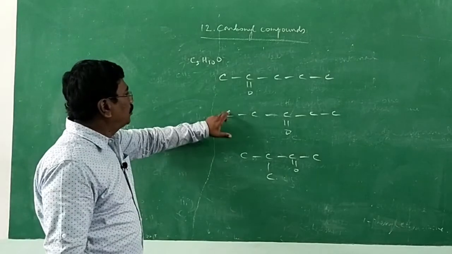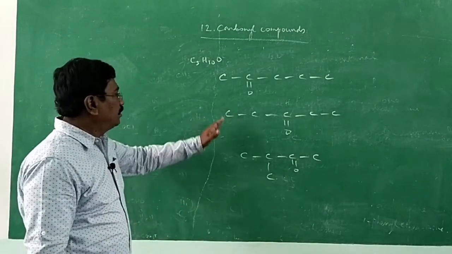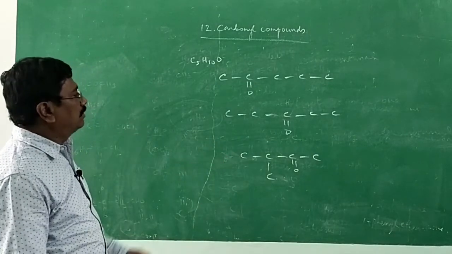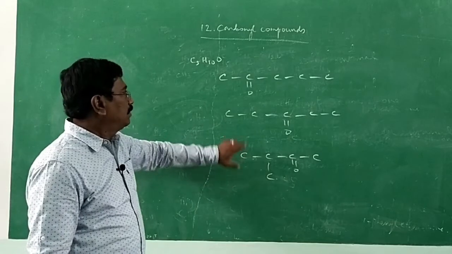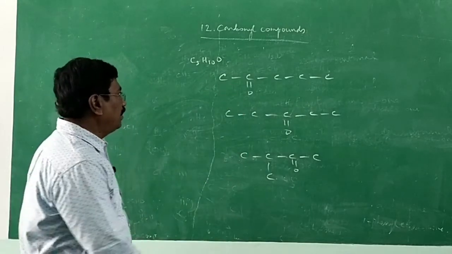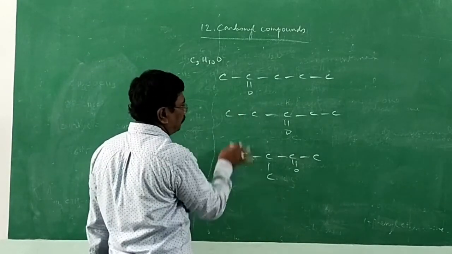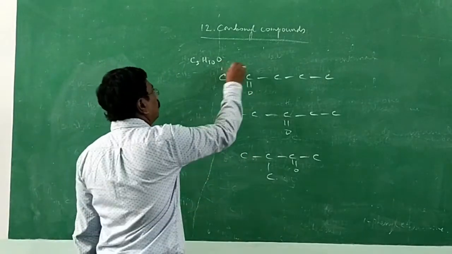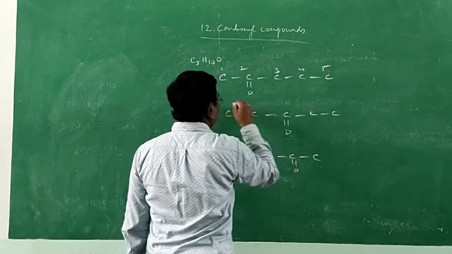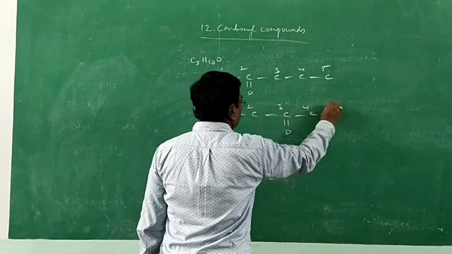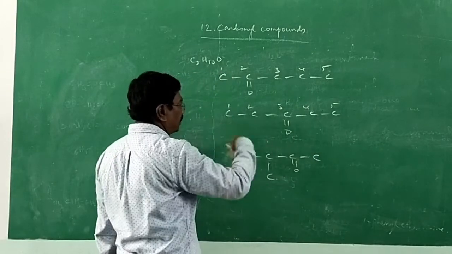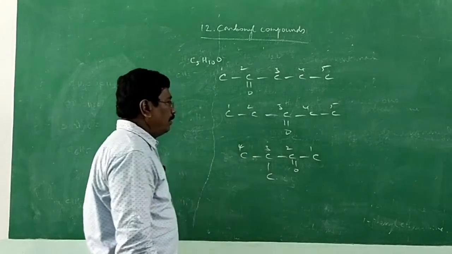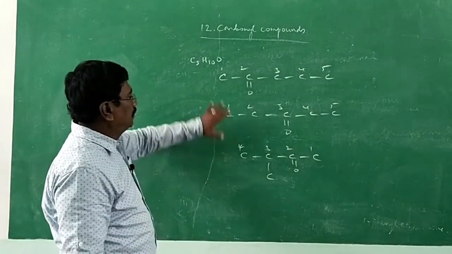These two are position isomers. These two are structural isomers, where the carbon chain itself differs: chain isomers and position isomers. Between these two, the position is different. Position isomers. Here, the structure is different. 5 carbon atoms in the left chain, here only 4 in the longest chain. So, these two are chain isomers.